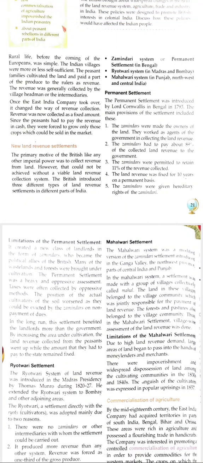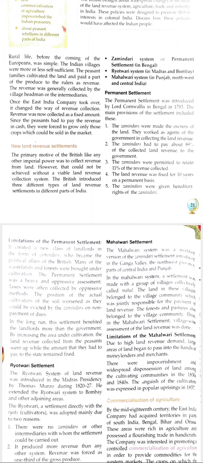Now, new land revenue settlements. Three major land revenue settlements were there: Permanent Settlement, Ryotwari Settlement, and Mahalwari Settlement. The primary motive of the British, like any other imperial power, was to collect revenue from land, as I told you earlier also.